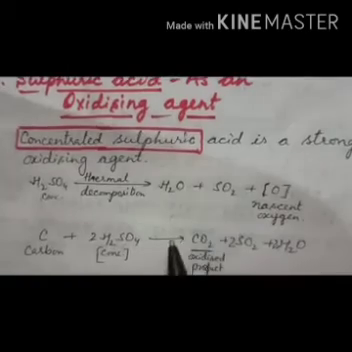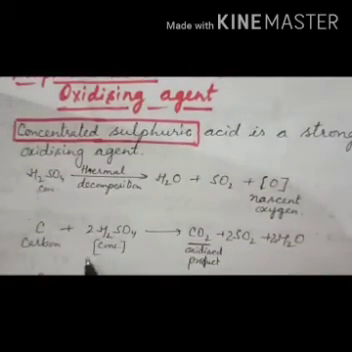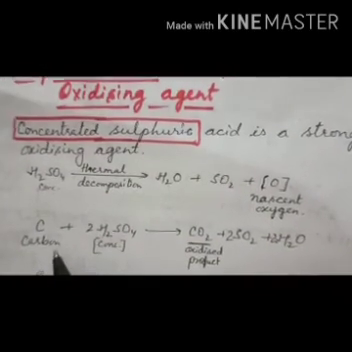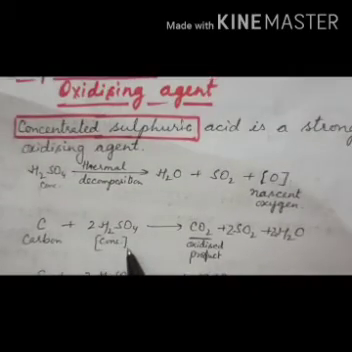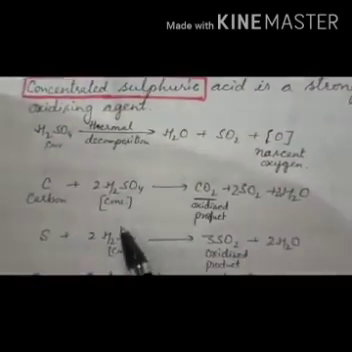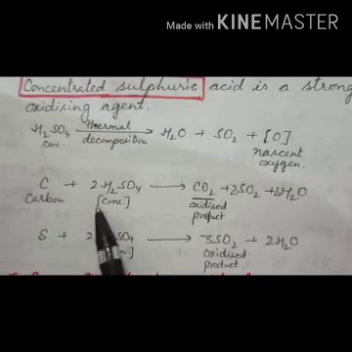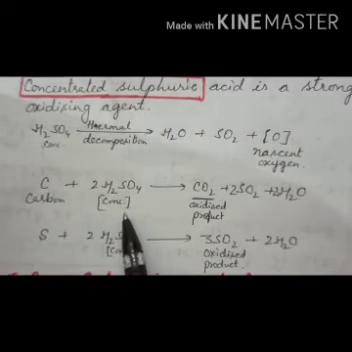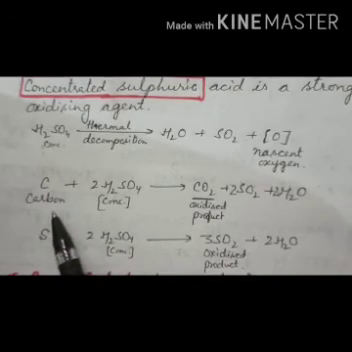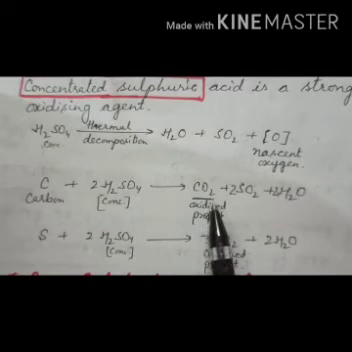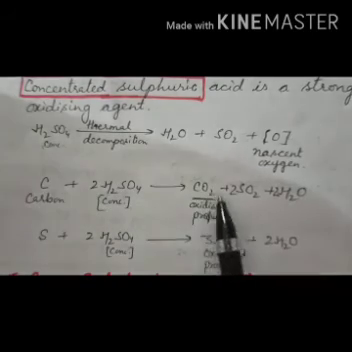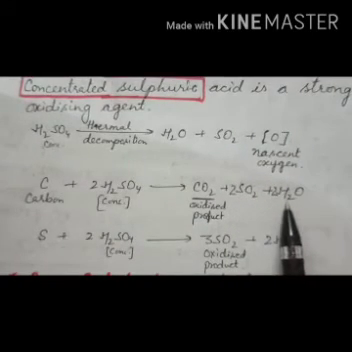Now in your syllabus only these two reactions are there as an oxidizing agent, that is the reaction of concentrated sulfuric acid with carbon and with sulfur. When concentrated sulfuric acid is added to carbon, then this carbon is oxidized to carbon dioxide. So what is your oxidized product? That is CO2, and sulfur dioxide and water are produced.